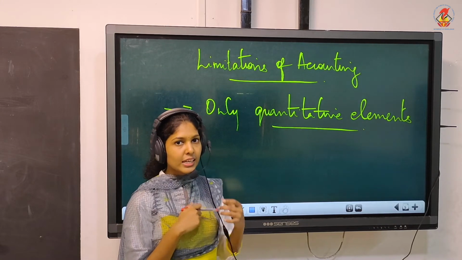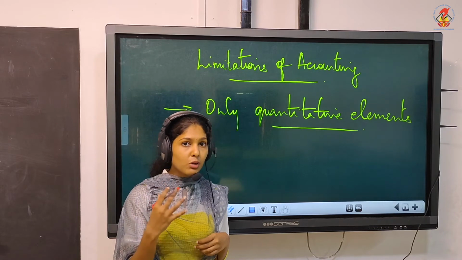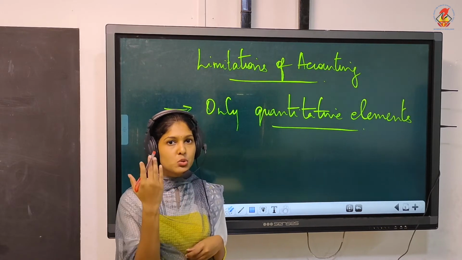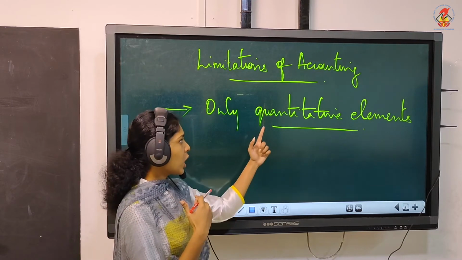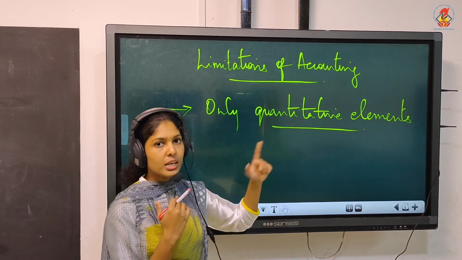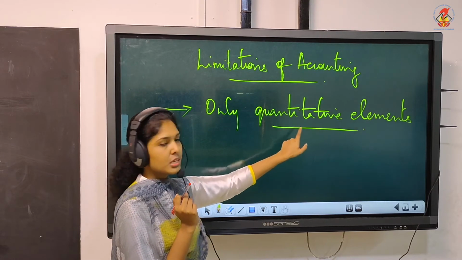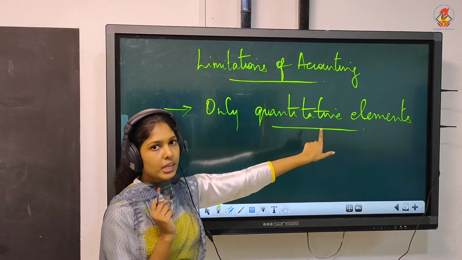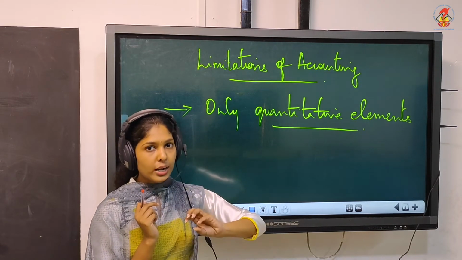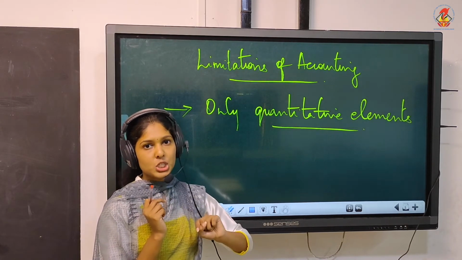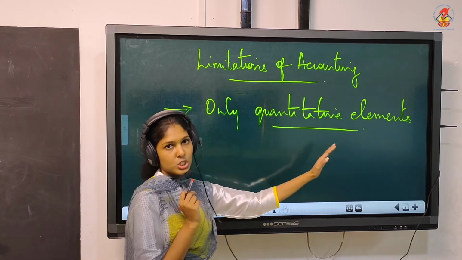Didn't we discuss that? I told you that we will be ignoring the hard work of employees. It will not be recorded in the firm's books. Why? Because it cannot be measured in money terms. So only quantitative. Quantitative means which can be expressed in money terms. Only such transactions will be recorded in the books. That is the main limitation of accounting. The same was mentioned earlier, that is the limitation also.